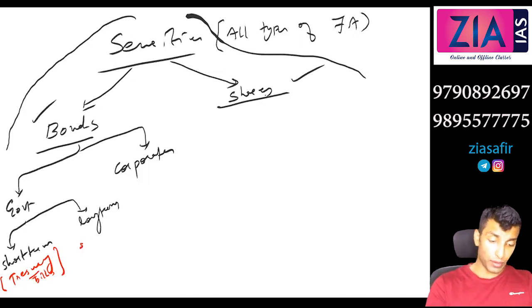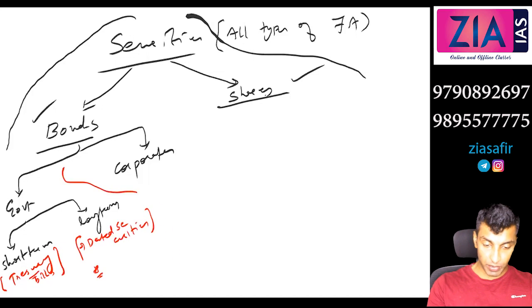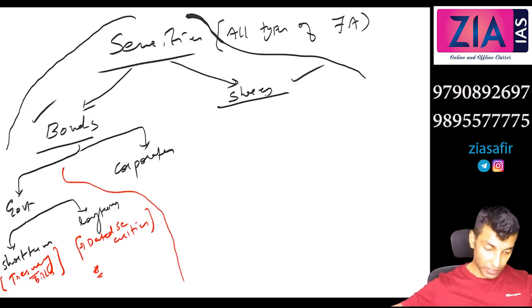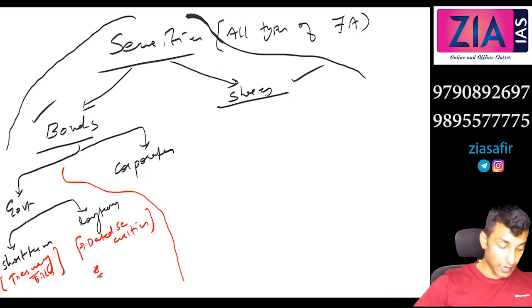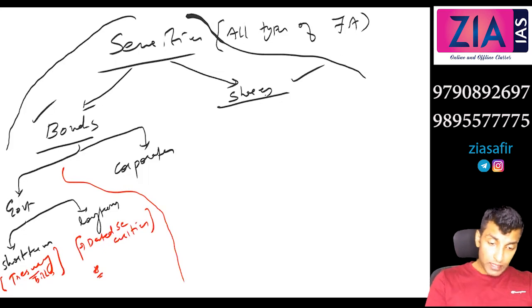Long term, dated securities. When we discuss about the concept of operation twist, which is part of current affairs, I will discuss about dated securities later. What was RBI doing with dated securities in operation twist? We'll discuss that later. Now corporates, what are the bonds?